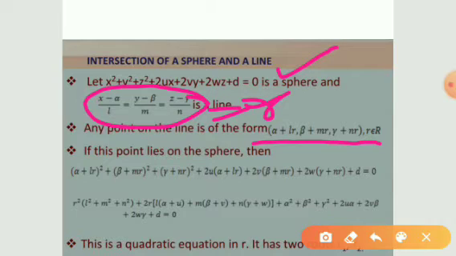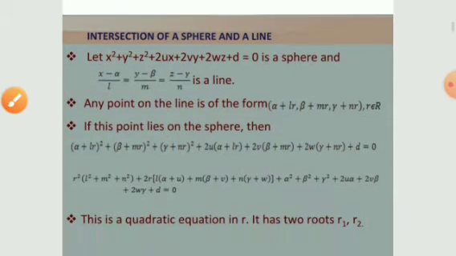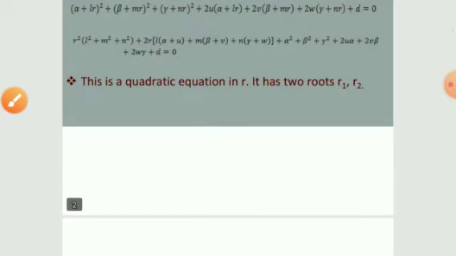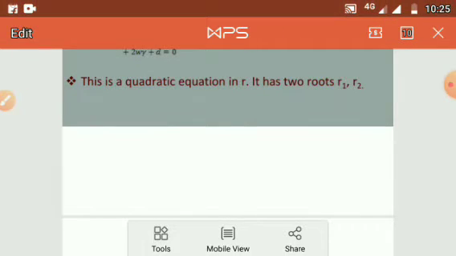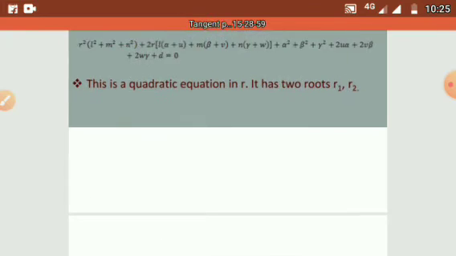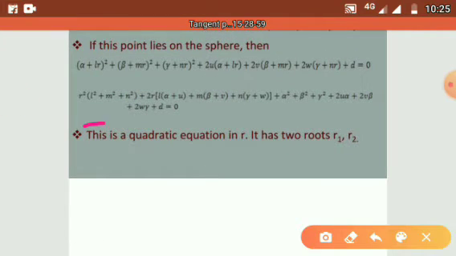So by substituting this point in the equation we will get like this. On simplification we will get like this. So this is a quadratic equation in r.